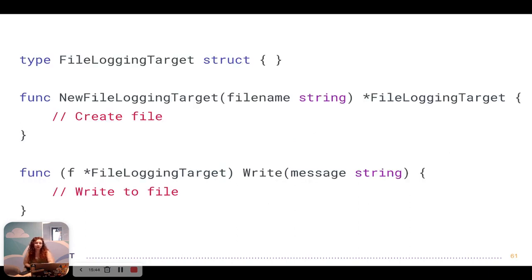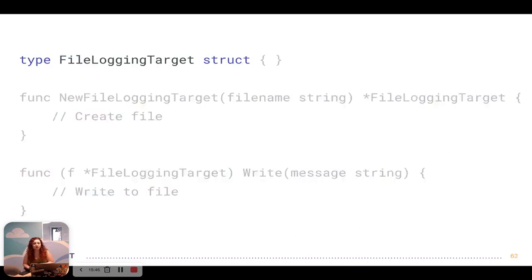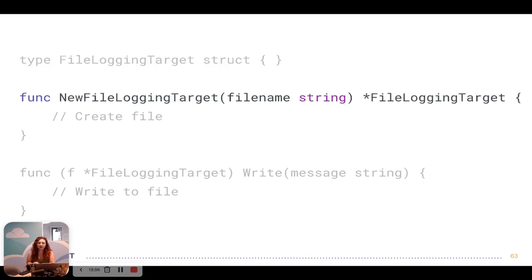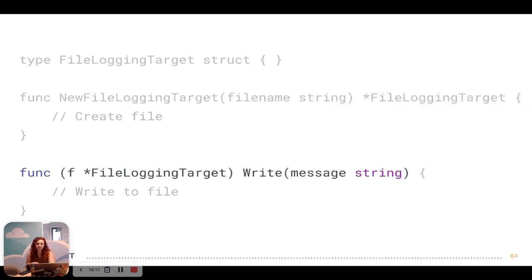Then we'll create a file logging target. Once again, a very simple struct. We might have a few fields in it. I didn't write them here, but we might want to use a file name field. Now, I did want to create a constructor for our file logging target. In Go, we don't have constructors, but I did create a NewFileLoggingTarget function, which I expect the user to use when they create a file logging target instance. That will just save our file name and let us have more control over how that file logging target is created.